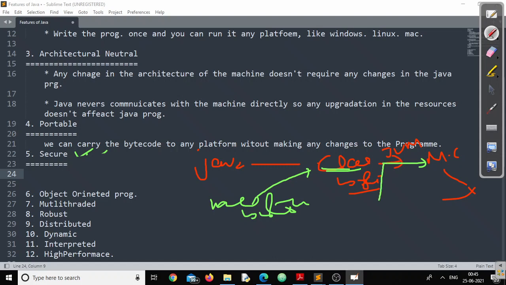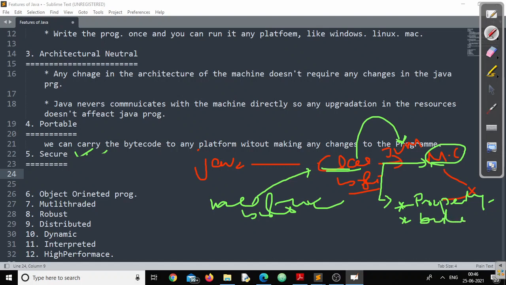See, in JVM, whenever the code is handed over to it, because JVM is the one responsible for converting this into machine code as well as executing that particular program, right? Whenever the code arrives, JVM checks for two things. First of all, whether this particular bytecode is properly formatted or not. Second, whether this bytecode is generated from a valid Java compiler or not.